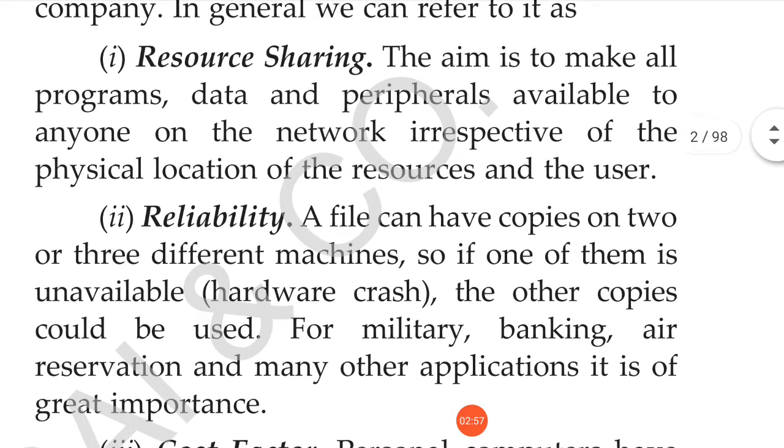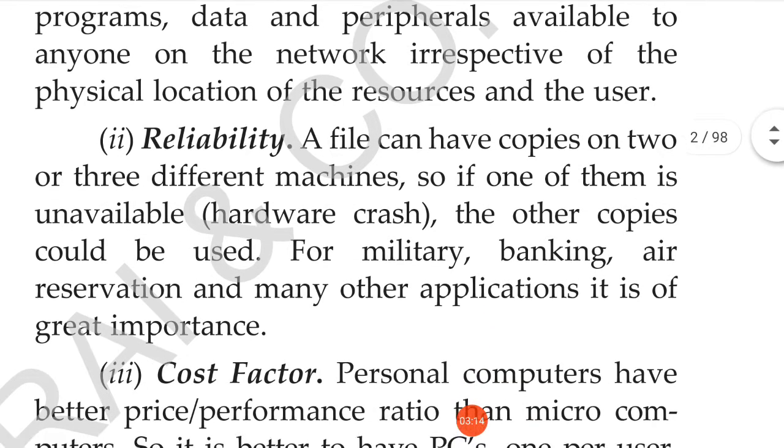Resource sharing is for programs as well as data and devices. For example, if you have a printer and 5 computers that want to share it, we can form a network. That is called resource sharing.